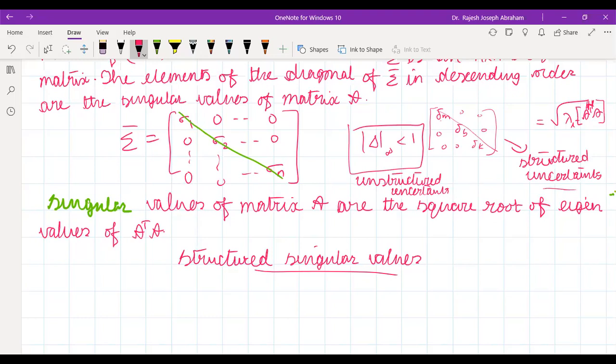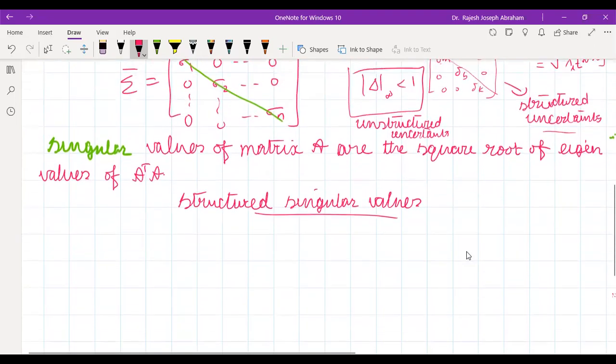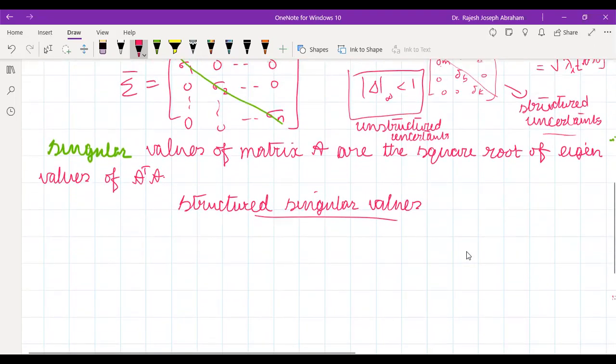Now let me define what it is. The structured singular value, we denote it like this: mu delta of M. What is M here? Any idea?